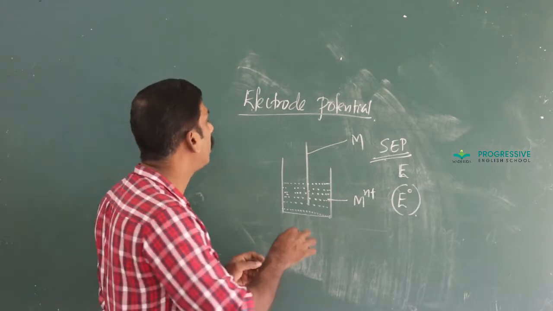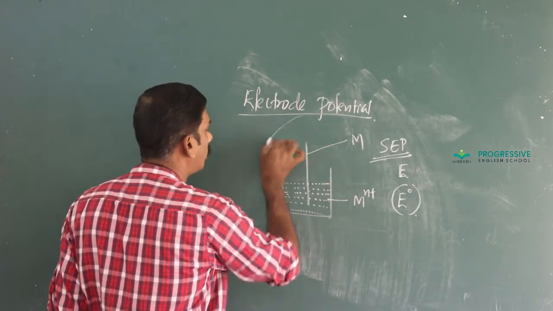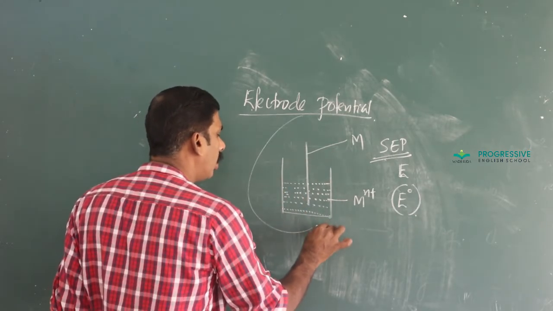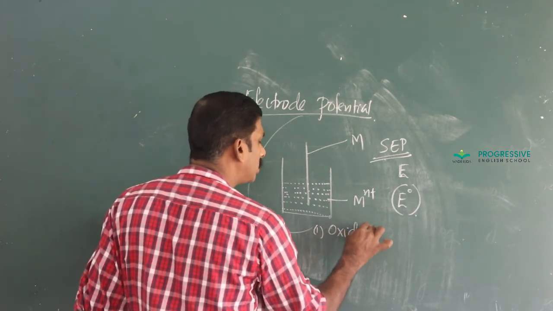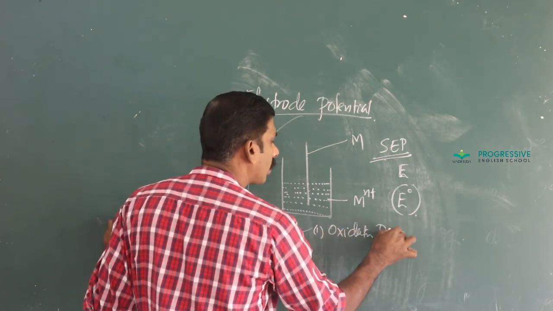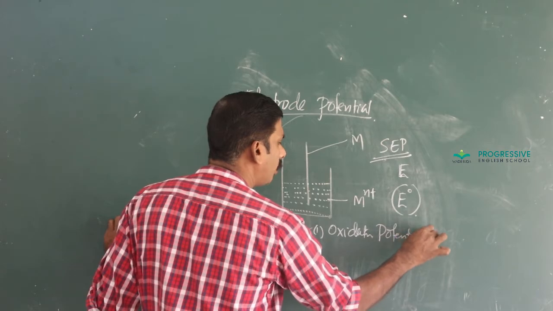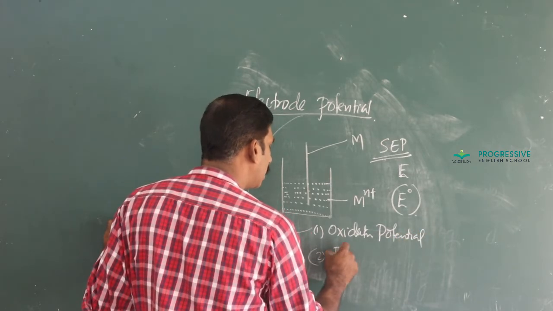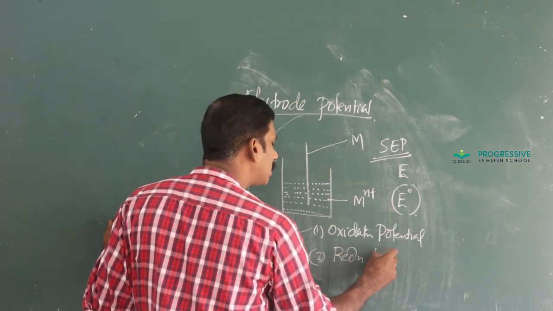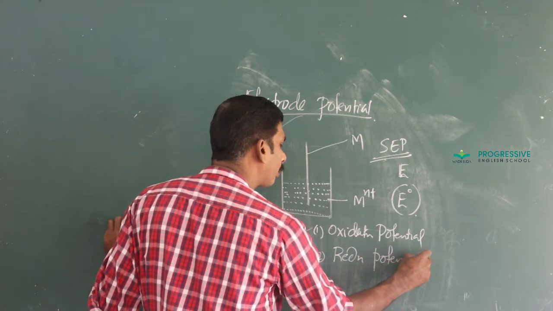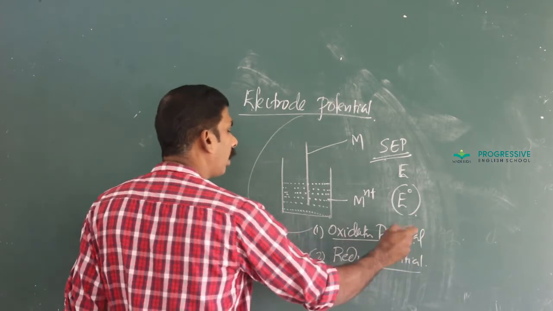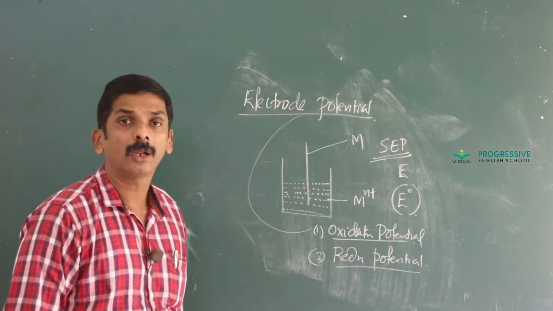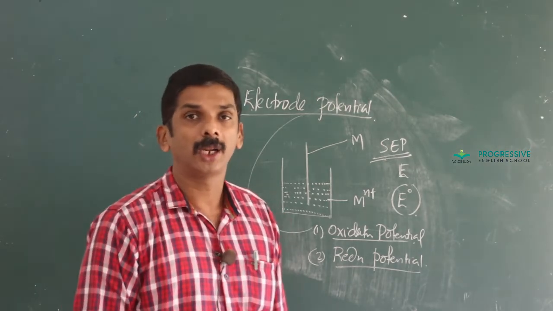That is, electrode potential is of two types. One is oxidation potential, and the other is reduction potential.